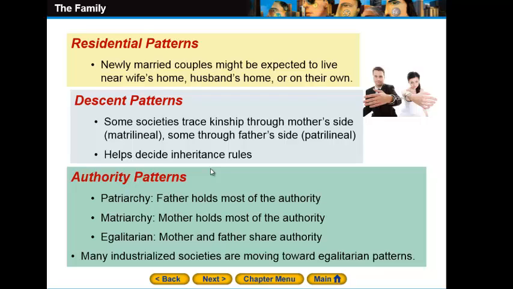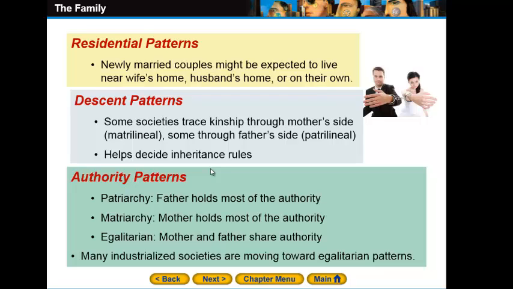But for minor issues, for choosing, for example, the colors of the rooms, for the decoration within the home setting, or for what you're gonna eat for the next week, I think this will go to the mother's side or to the matriarchy.